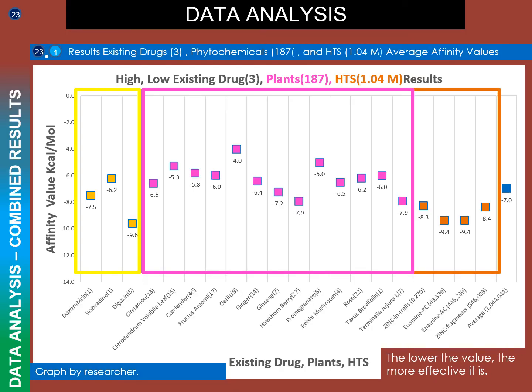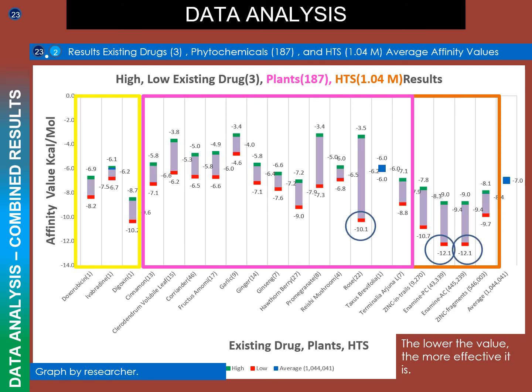The graph shows that the pre-existing drug digoxin seems to be the most effective for the average affinity values. However, the actual results are shown when looking at each category's high, low, and average values. As we can see in the plant category, the plant rose has the lowest affinity value of -10.1 kcal/mol. In the HTS category, we have two sections with an affinity value of -12.1 kcal/mol, which shows the most promising chemicals for a DCM drug.